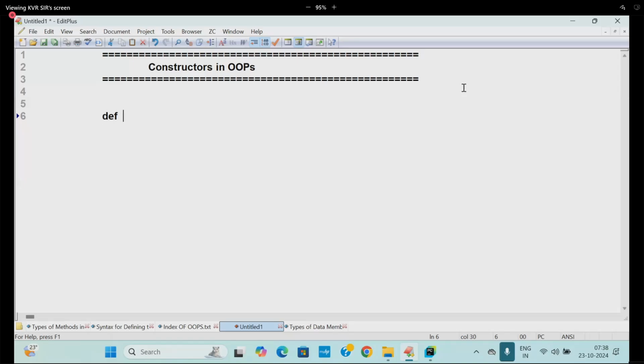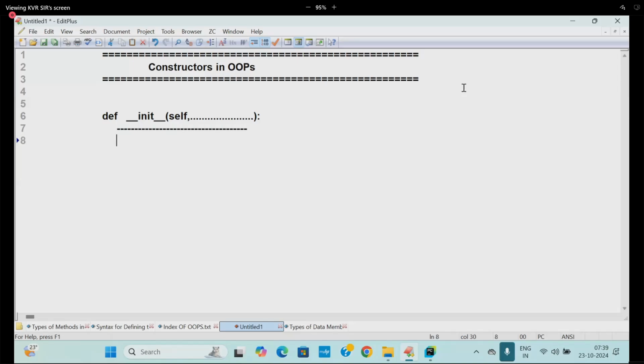How do you start the definition of a function? def. And what name will you write? Function name. But here we have a fixed name: underscore underscore init underscore underscore of self. Later you will write some parameters also. Right now, don't worry about the parameters.